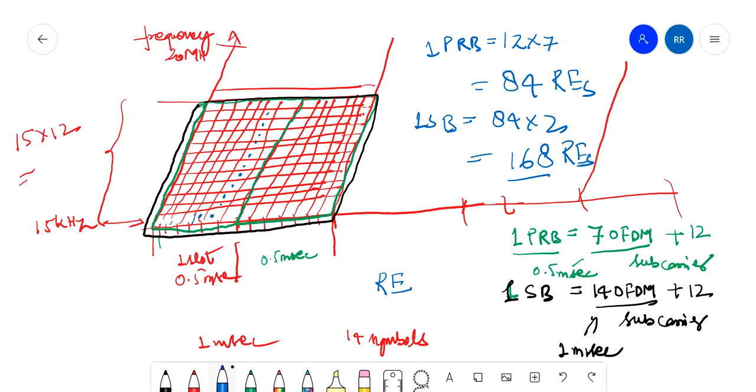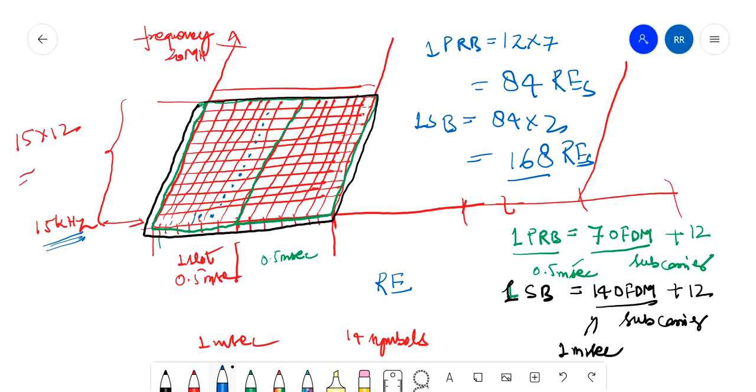Okay, understood? Now you understand what is PRB, what is scheduling block, and what is RE. Now, data travels in LTE in terms of frequency, in terms of subcarriers which have a spacing of 15 kilohertz each.